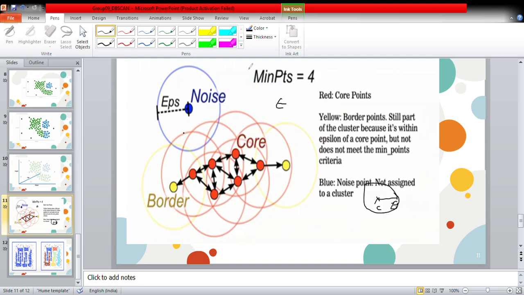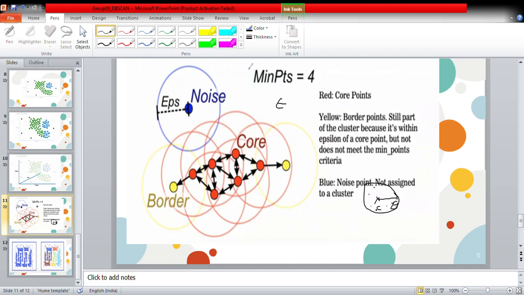The next component is minimum points. In this case, we have minimum points as 4. Suppose we have 4 points, like 1, 2, 3, 4, inside this circular boundary. In this case, we consider the point C to be a core point because it has 4 points, which is the minimum points value, inside this circular boundary with the radius as epsilon value. So this point C is considered to be a core point.